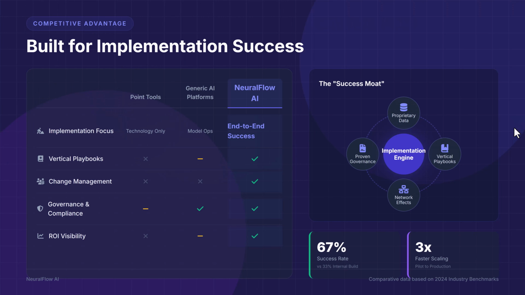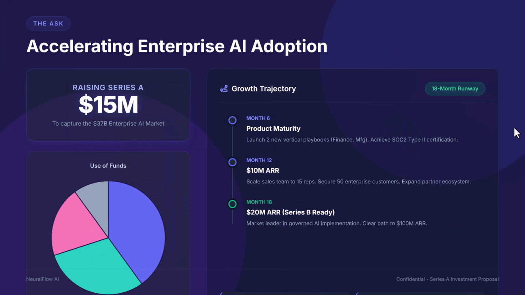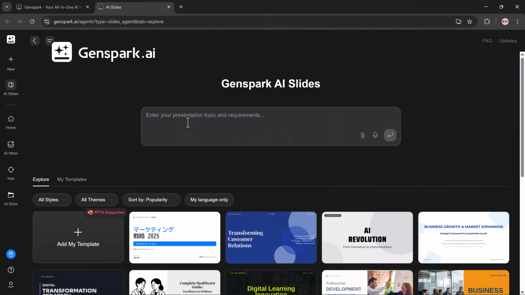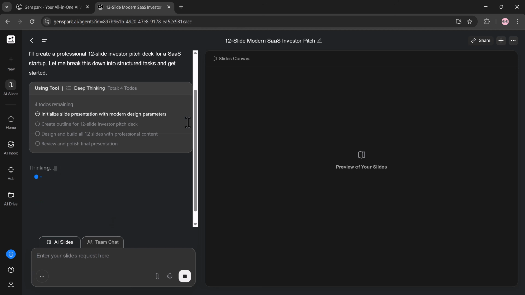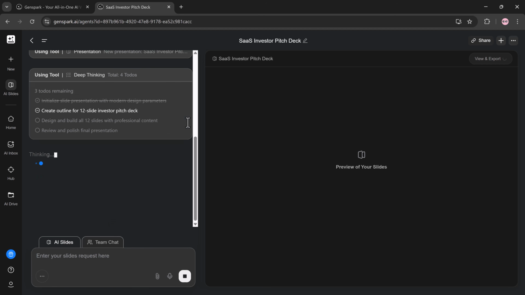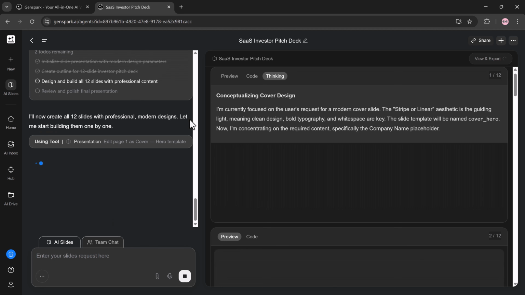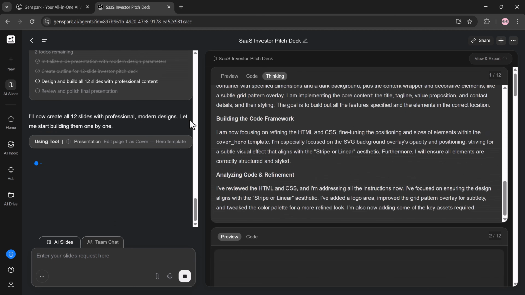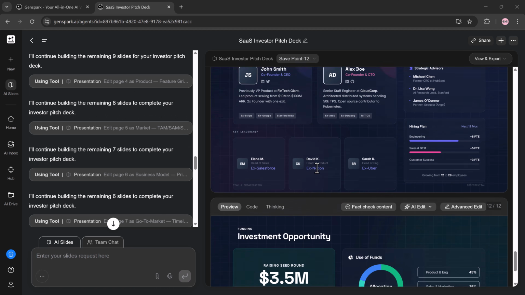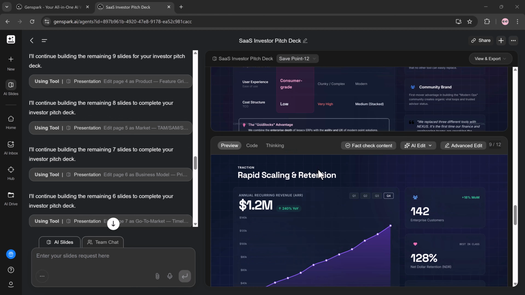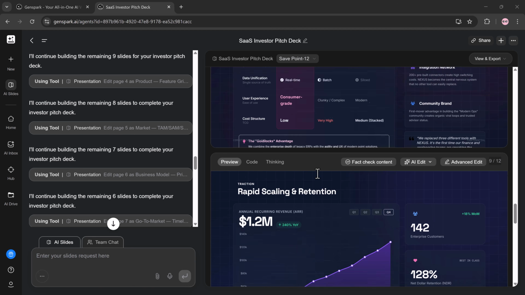Genspark can automatically structure your presentation, write slide content, design professional layouts, and apply clean, modern visuals. Example prompt: create a 12-slide modern investor pitch deck for a SaaS startup. Keep the content concise and professional. Result: a ready-to-present slide deck generated in minutes with no design or PowerPoint skills required.